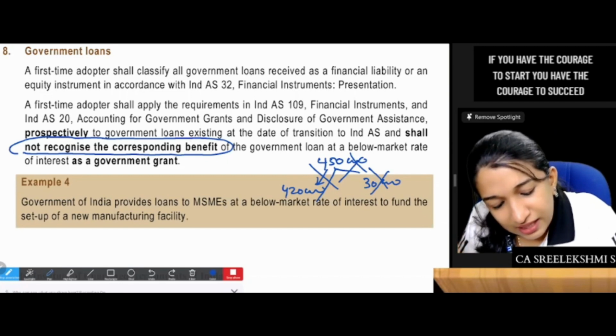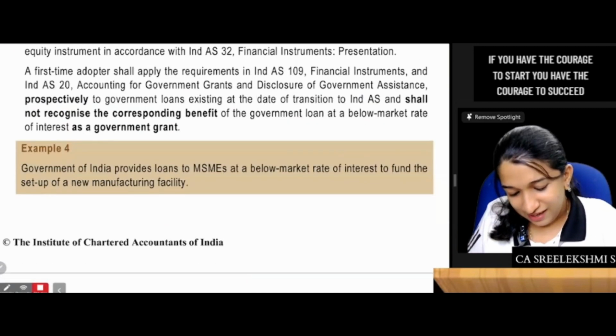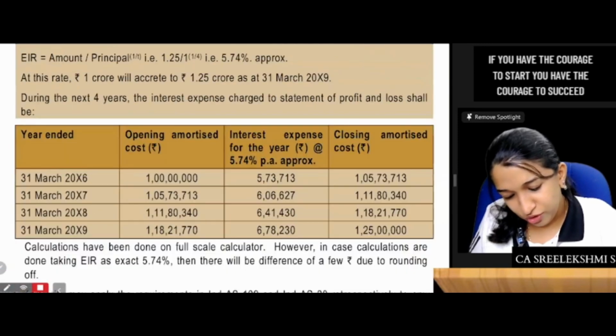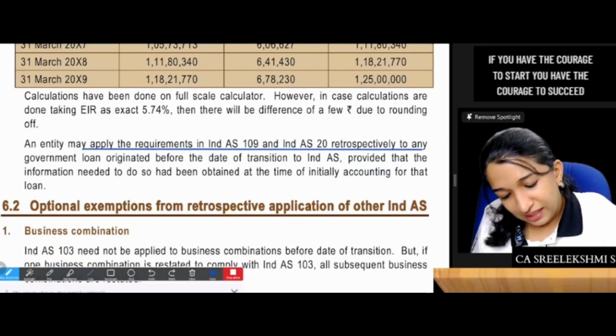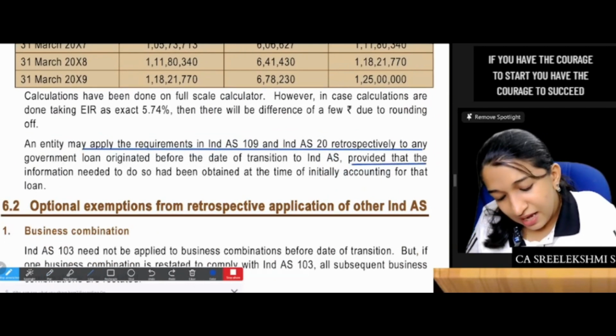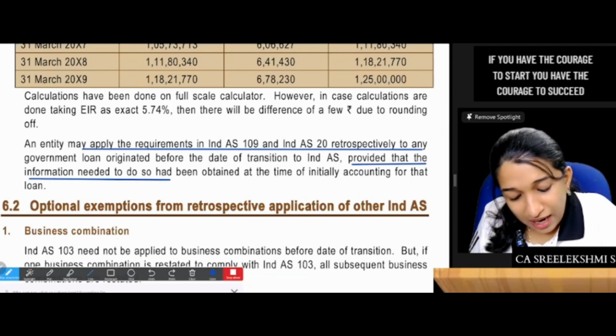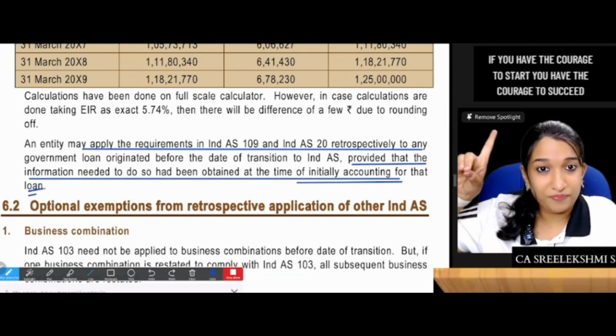If the loan is existing at the transition date, then when should I do this? That's what we have read before also. An entity may apply retrospectively if a loan is existing, provided that the information needed to do so had been obtained at the time of initially accounting for that loan.